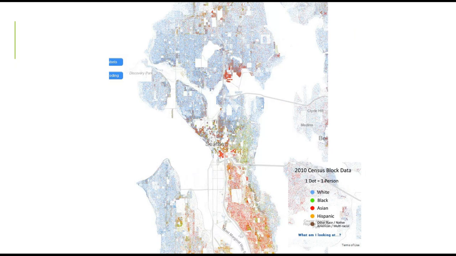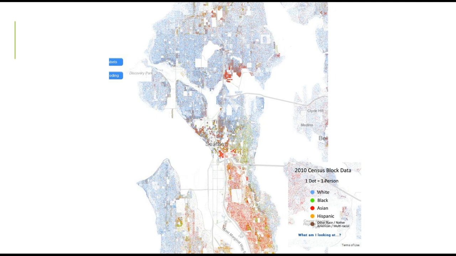So we go back to this map, and we see that in the city in 2010, there is a change within this continuity in that a lot of the Asian Americans have moved down along Beacon Hill. The increase in the Asian American population throughout Beacon Hill is apparent in this map. And so that's a change over time.